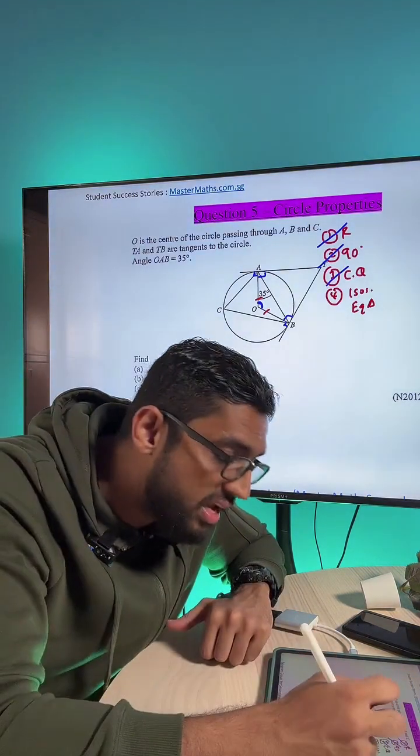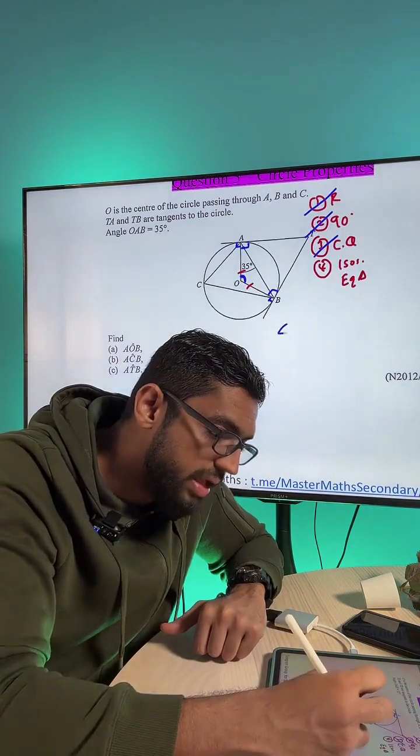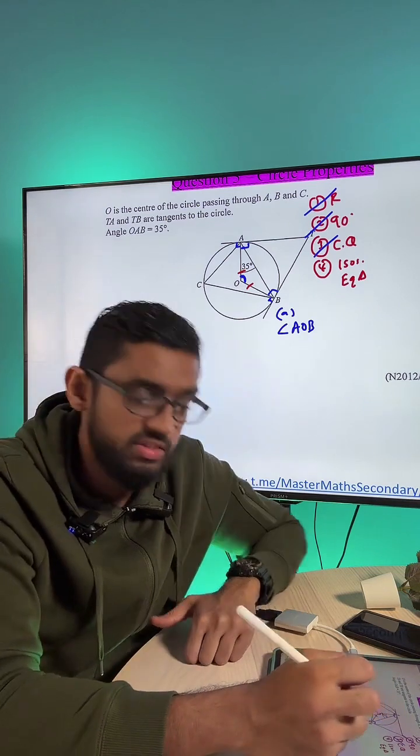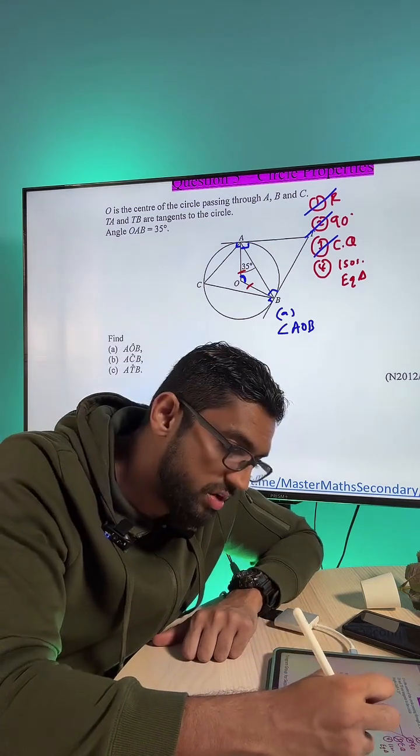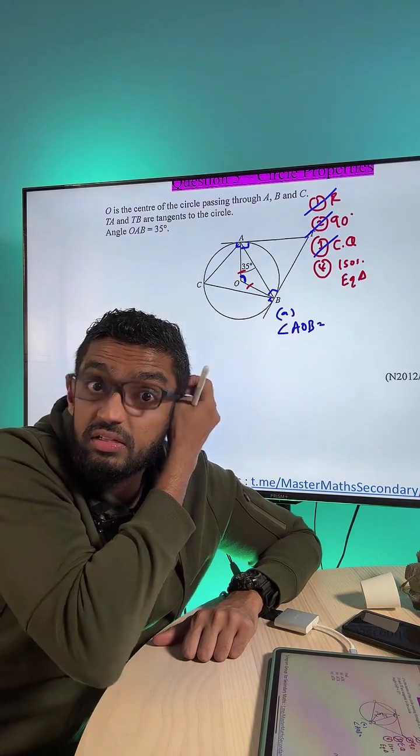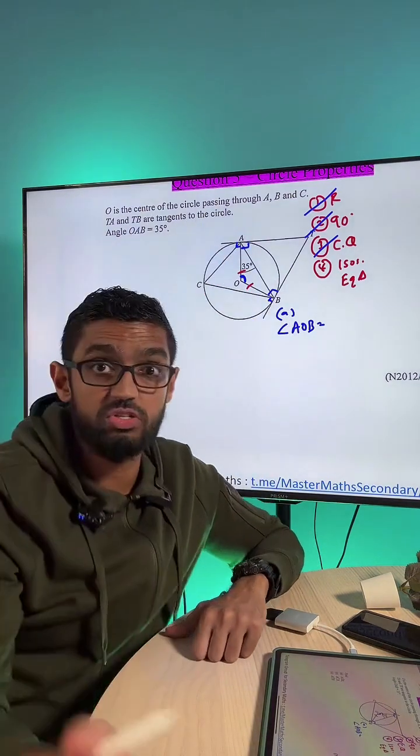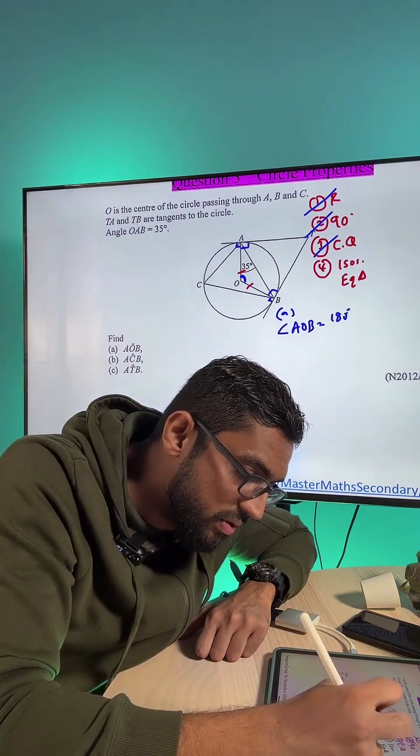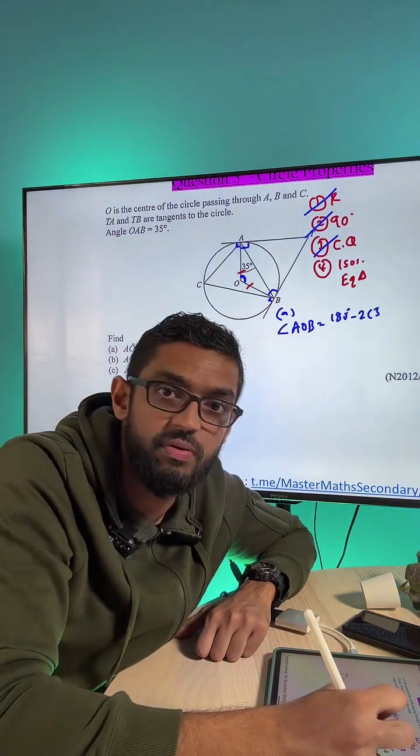Now, in order to find angle AOB, first question, okay, just need to understand that you actually have for yourself an isosceles triangle. Triangle AOB itself is isosceles. So to find angle AOB, we take 180, okay, minus 2 times 35.